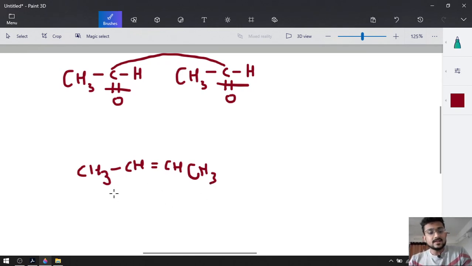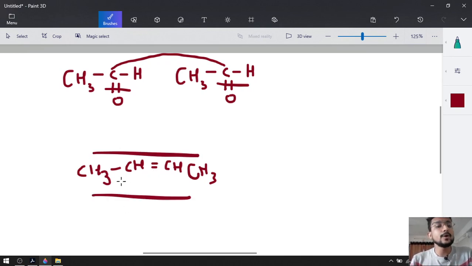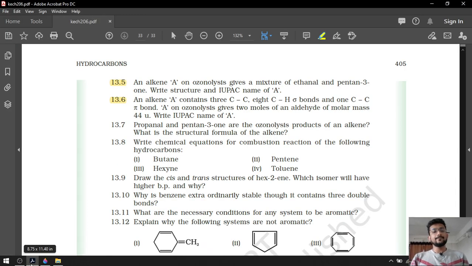Look at this: 3 carbon-carbon sigma bonds, first sigma bond, second sigma bond and third sigma bond. 8 carbon-hydrogen sigma bonds, 3 plus 3 plus 2, and 1 pi bond. Here it is, the 1 pi bond. So this is our compound they asked for. The name will be but-2-ene. After that, question number 13.7.